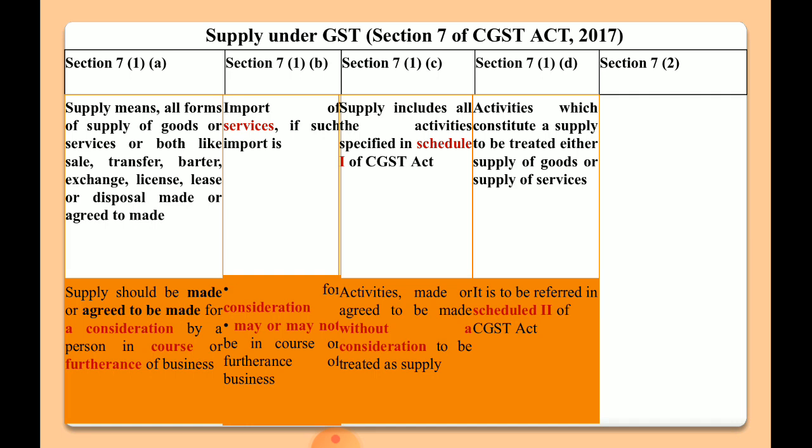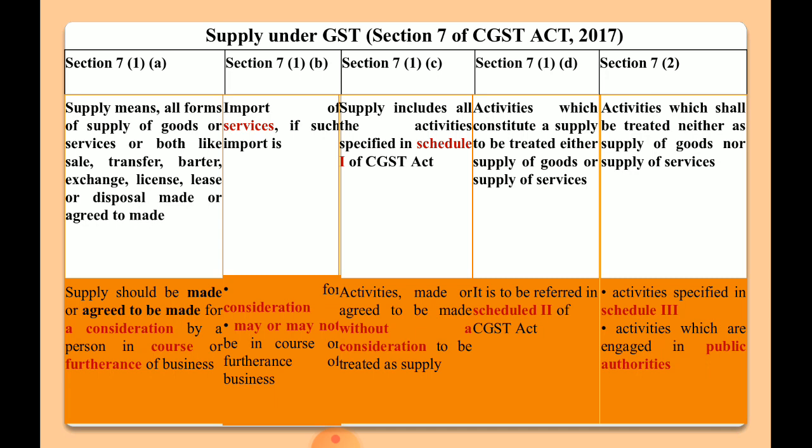Like for example, as you know, before GST there was a confusion on the services of food given by a restaurant, because that was subject to service tax as well as VAT. But under GST, the food services provided by a restaurant will be covered under services only. It is not goods, it is services only. Thus, in order to avoid the confusion of goods and services, section 7(1)(d) was introduced in the CGST Act that talks about the list of supply of services and the list of supply of goods, so that there should not be any point of confusion between the goods and the services.